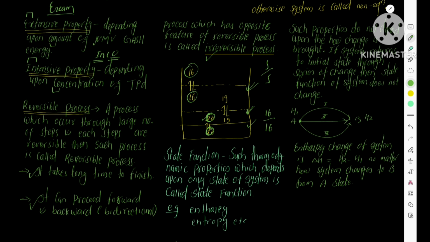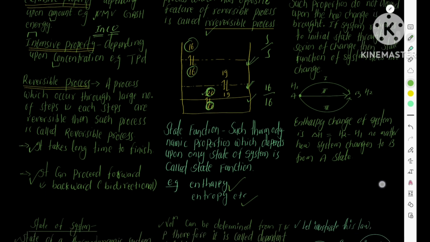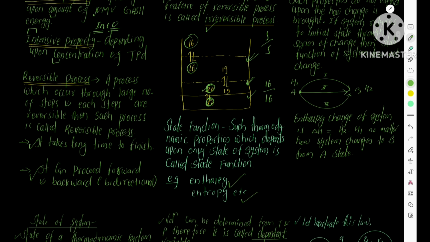State function. What is a state function? A state function is a thermodynamic property which depends on the state of a system rather than how the change is brought about in the system. Examples: enthalpy, another is entropy. Such properties do not depend on how the change is brought. If a system returns to its initial state through a series of changes, then such a state function does not change.